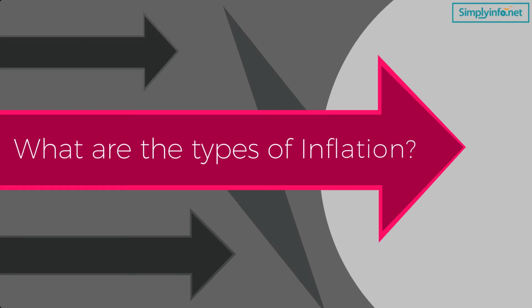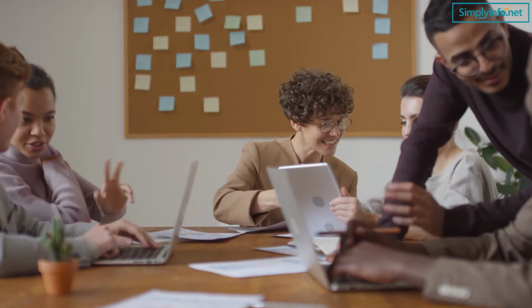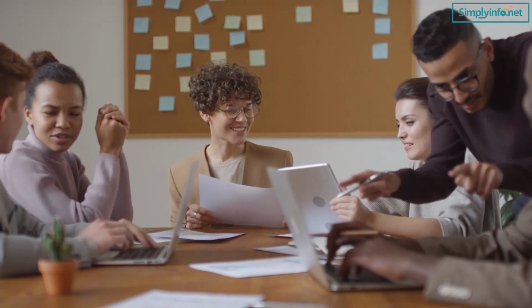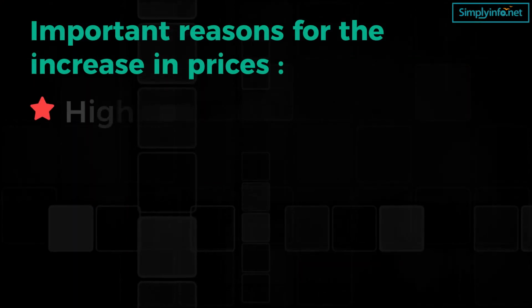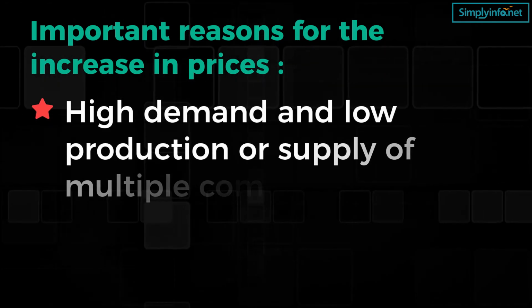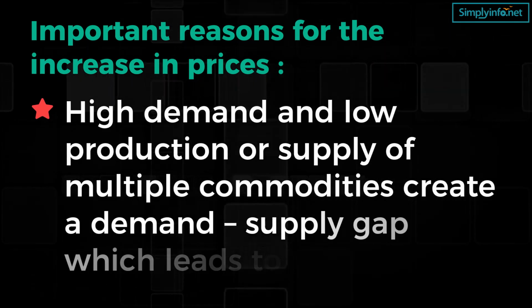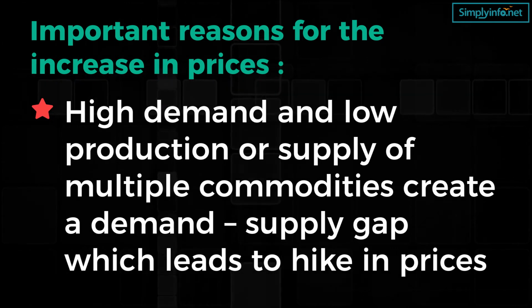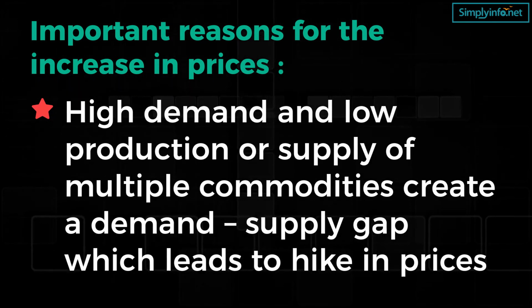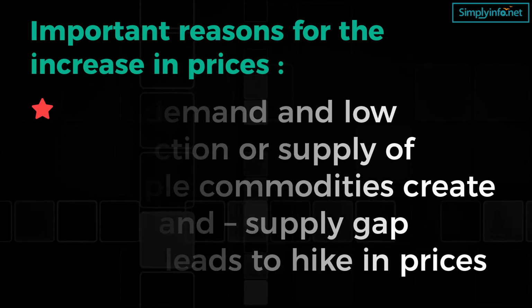What are the main causes of inflation? The main causes of inflation in India have been subject to considerable debate and discussion. There are some important reasons for the increase in prices. Number 1. High demand and low production or supply of multiple commodities create a demand-supply gap, which leads to a hike in prices.